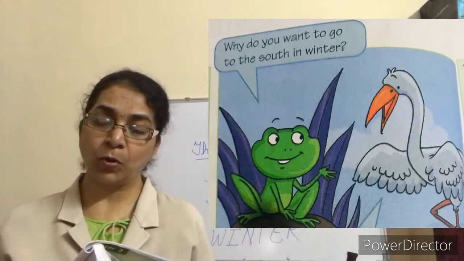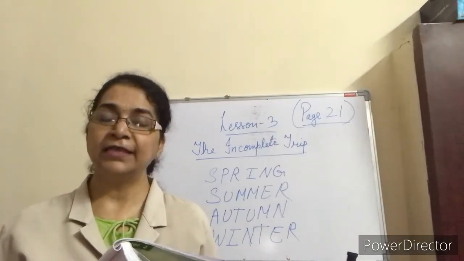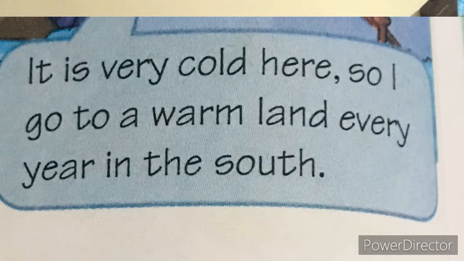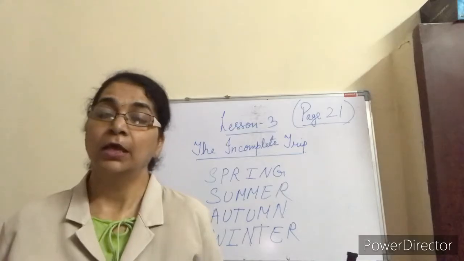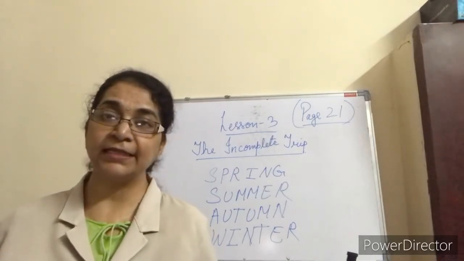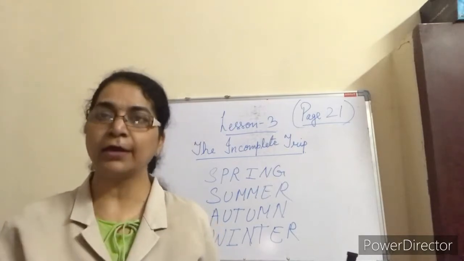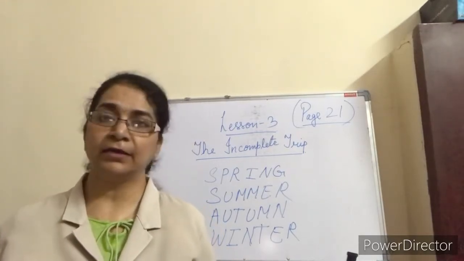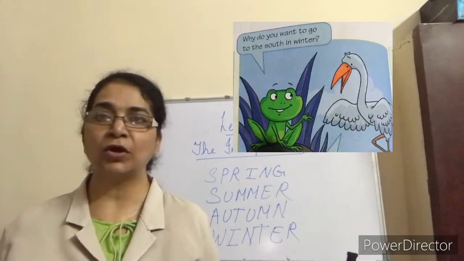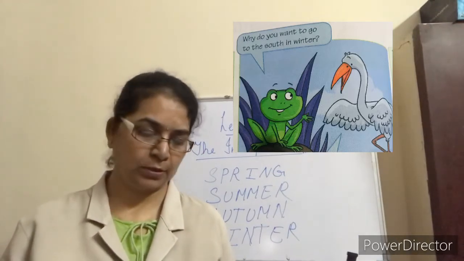It is very cold here, so every year I go to the warm land in the south. The crane is telling Matku that in winter it is not able to stay here. It goes to the south.